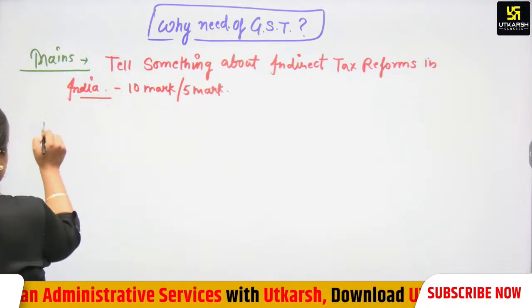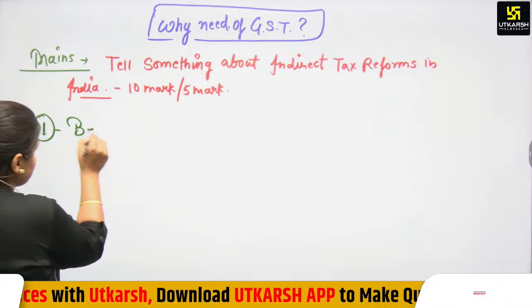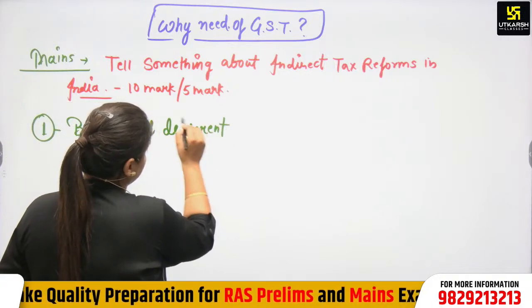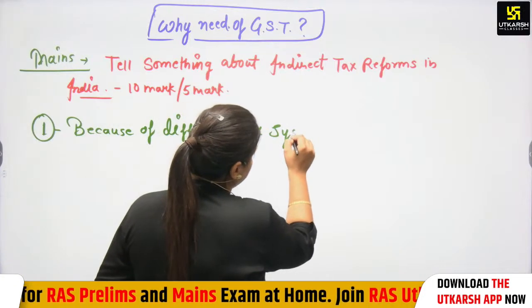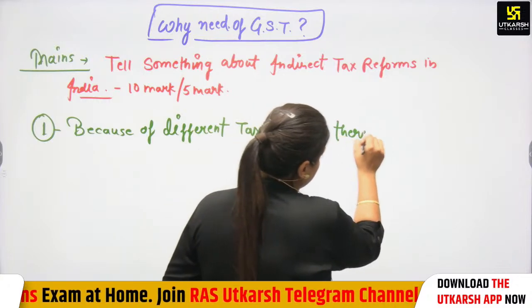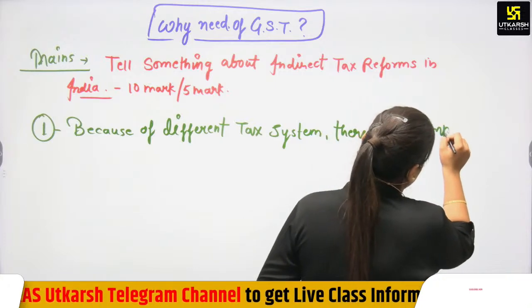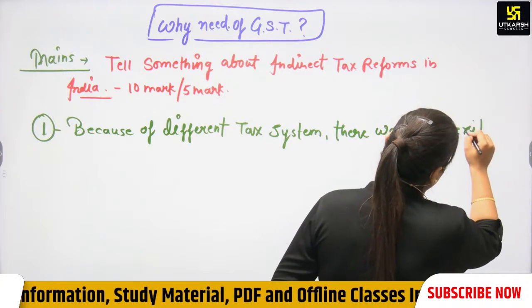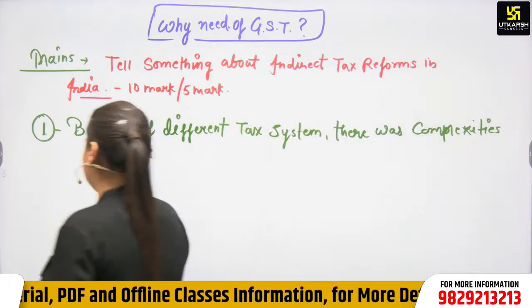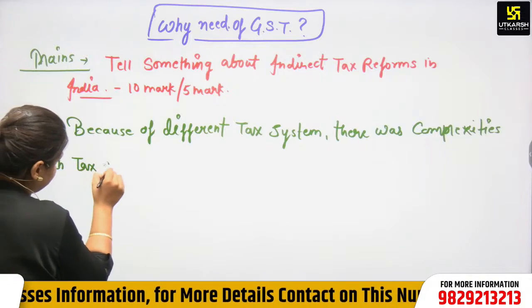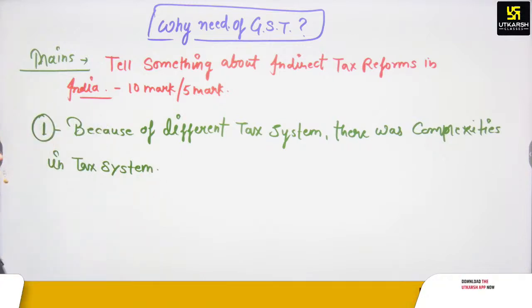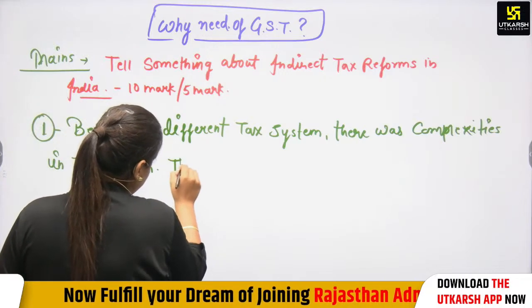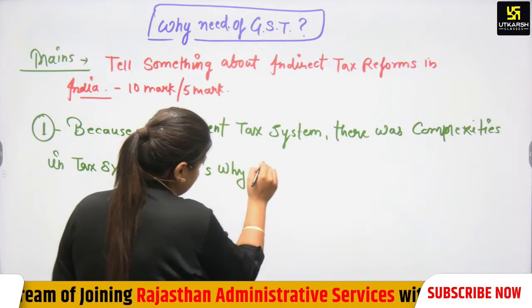So what is the first point? Because of the different tax system, there were complexities in the tax system. That's why GST was needed.